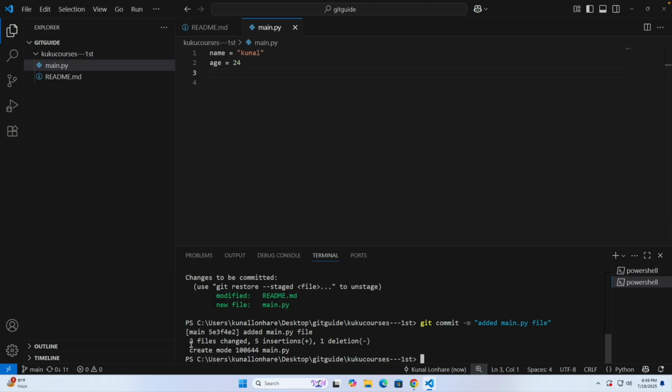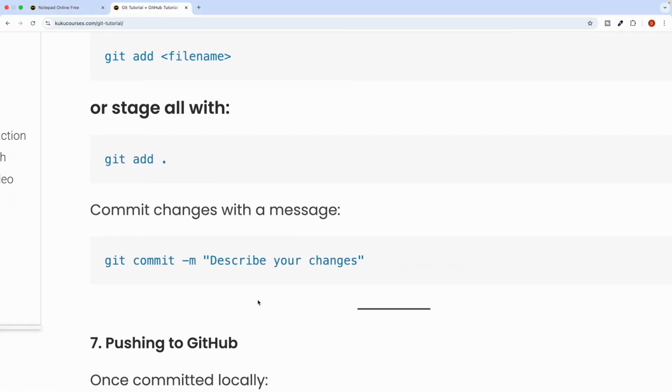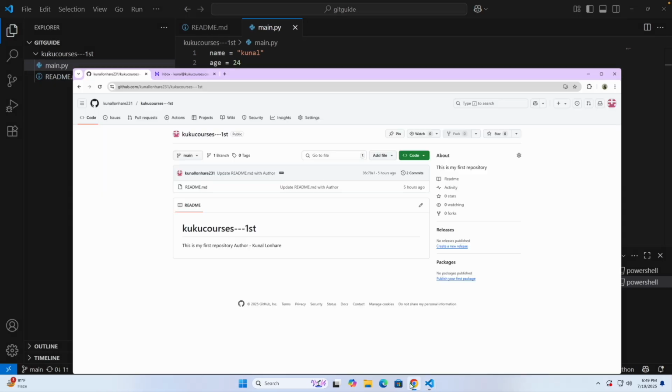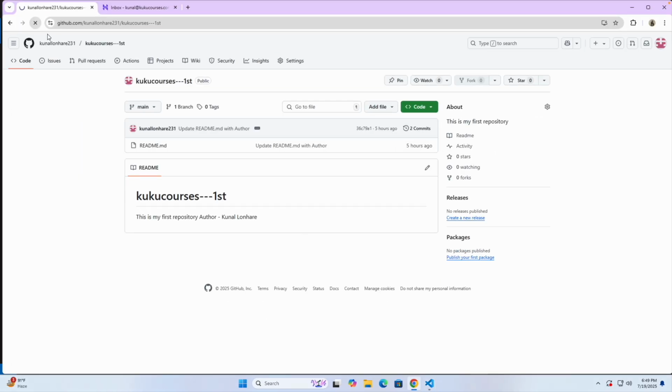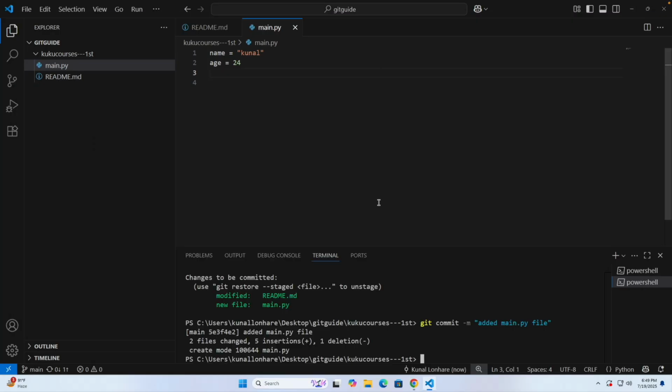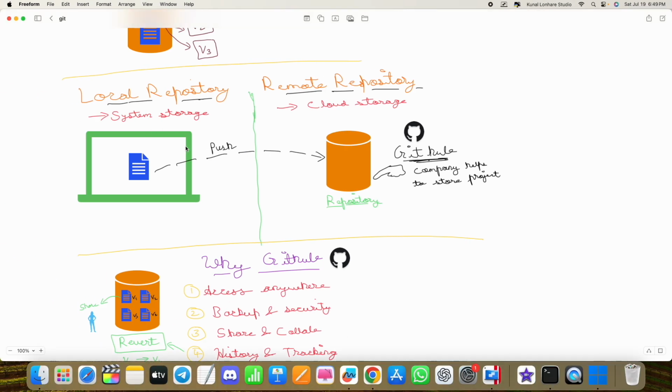Now you can see two files have been changed, which means they went for the commit. You can see that the sign of the modified one is no longer showing. So that's how it works. Even if you go to GitHub and refresh it, it will still not display, because we have committed that into our local repository.